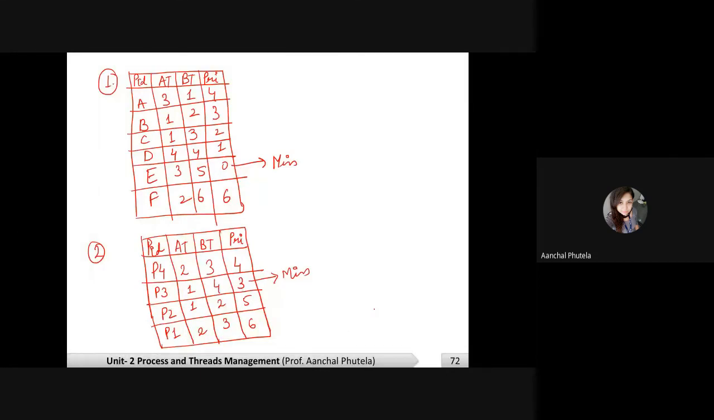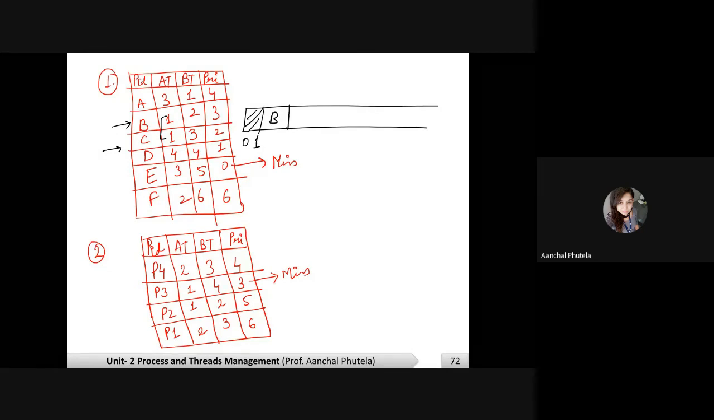I'm giving you a quick chart here so that you can verify your answer. At time 0, which process will be executed? There is no process. At 1, which process will be executed between B and C? Which has maximum priority? B, right? For how many seconds? For 1 second.